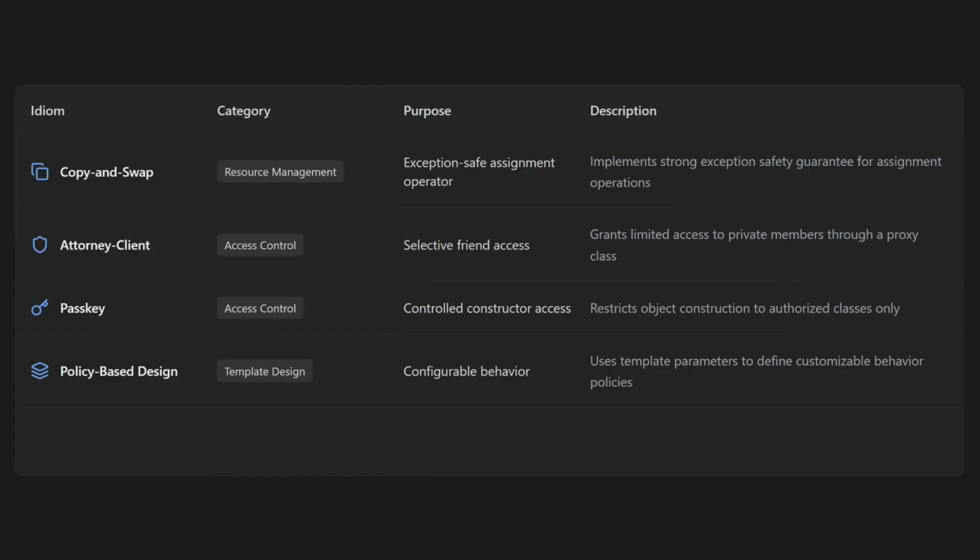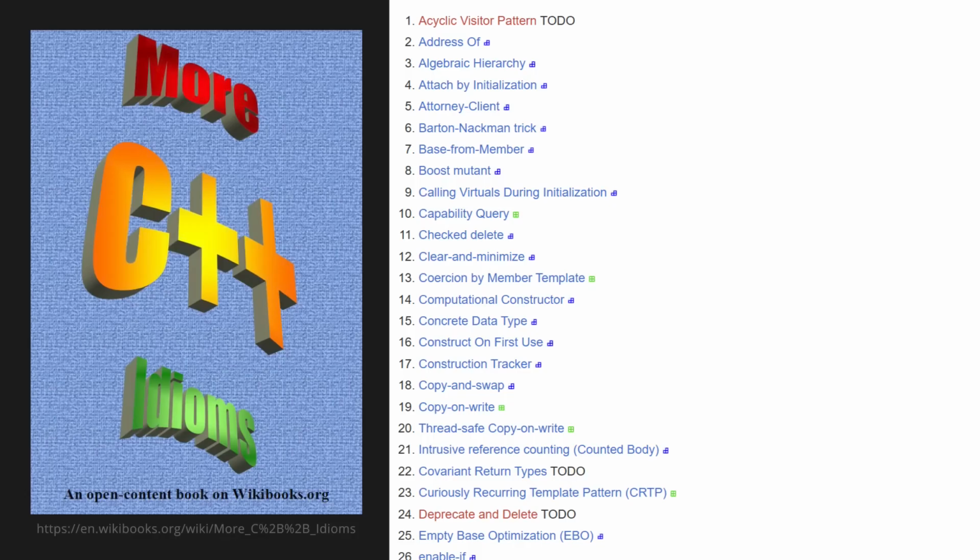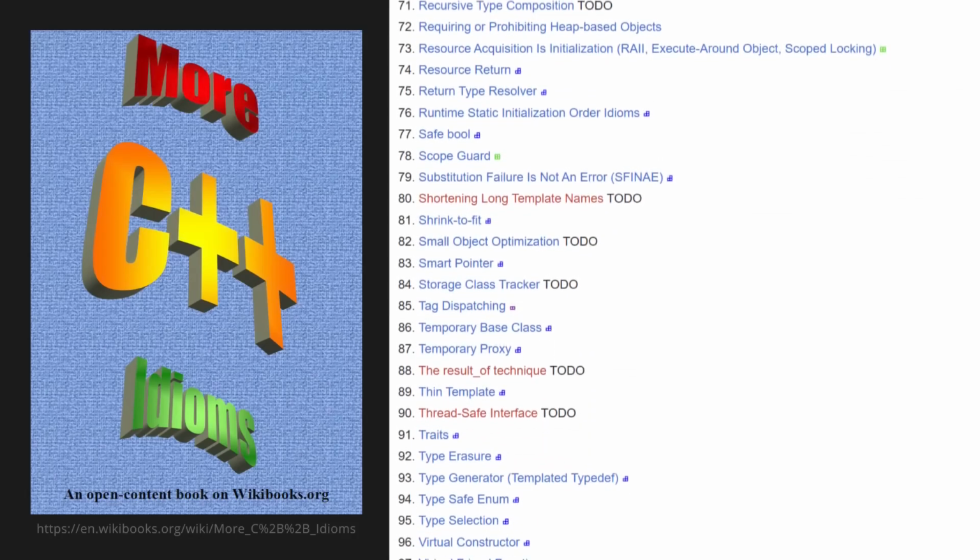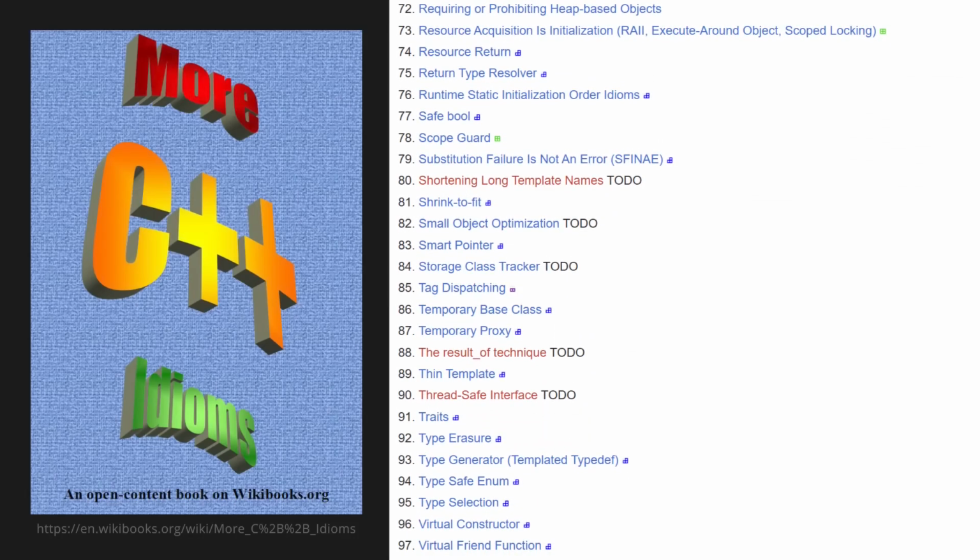Even templates have their own idioms, like the tag dispatching idiom. Here's an ever-changing list of 100 C++ idioms. And new features like reflection are probably going to add even more idioms to the list.